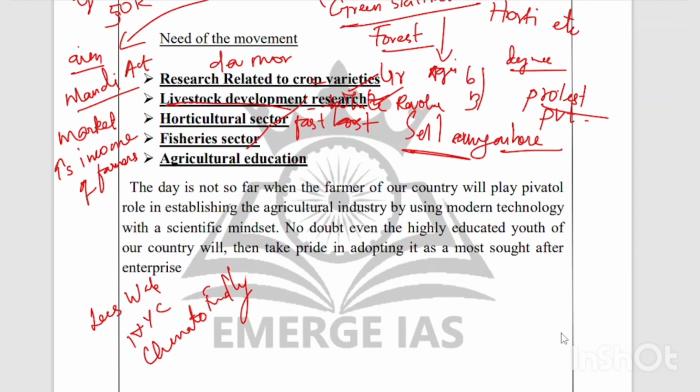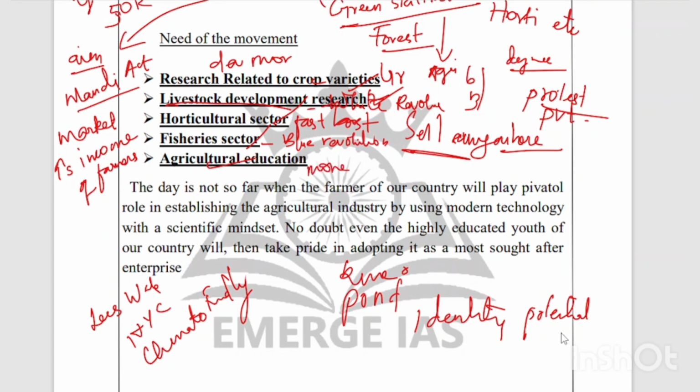Then the fishery sector. We already had the blue revolution, and this fishery sector also has to be developed. Not only the river and sea, like the ponds or quarry ponds, we have to develop fishery activities in such areas also. The government has to address and identify the places with potential. And the next thing is agricultural education, that we told earlier that we have to introduce. We also have to introduce more and more agricultural courses, and make it a profession.